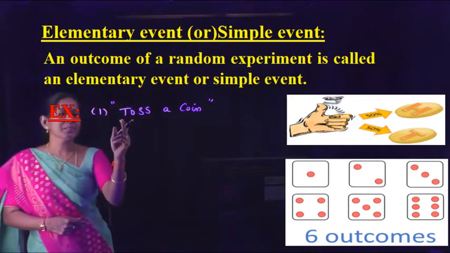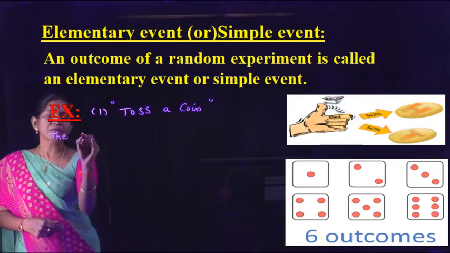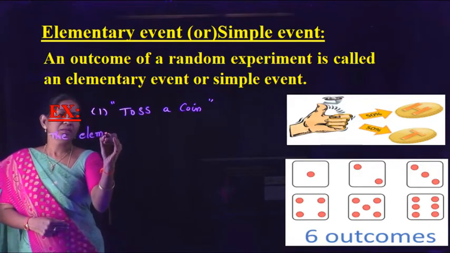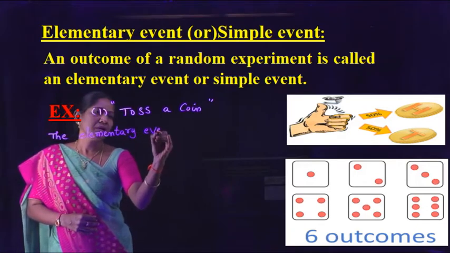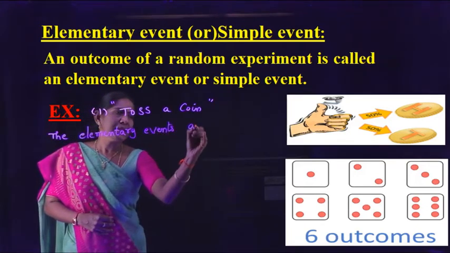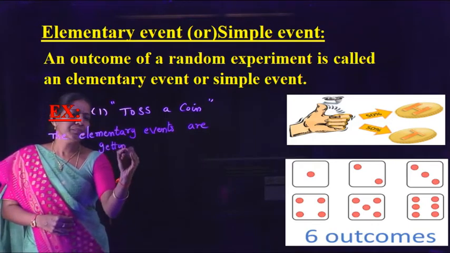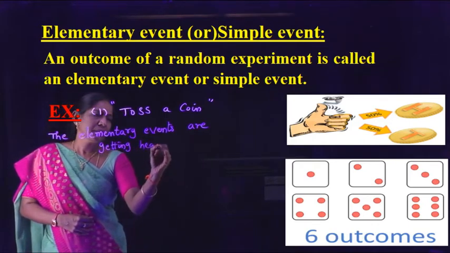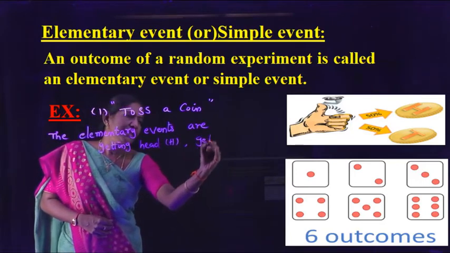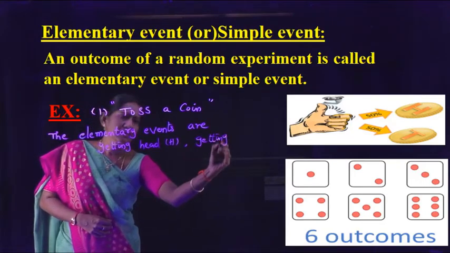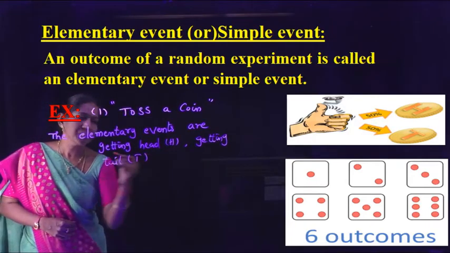So, when the experiment is toss a coin, the elementary events are getting head, denoted by capital H, and getting tail, denoted by capital T.